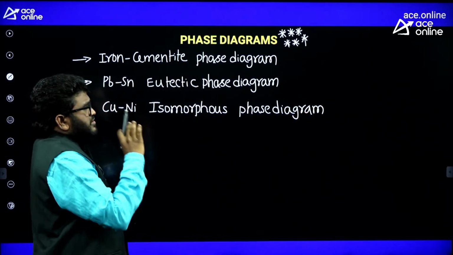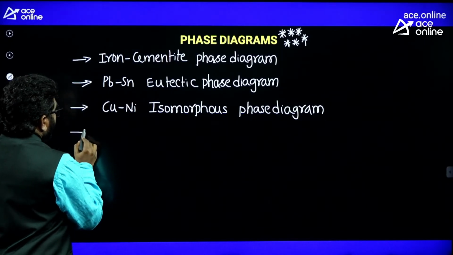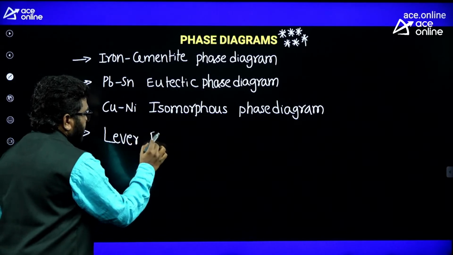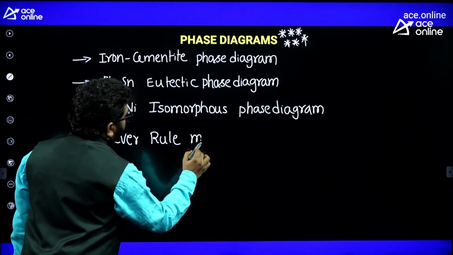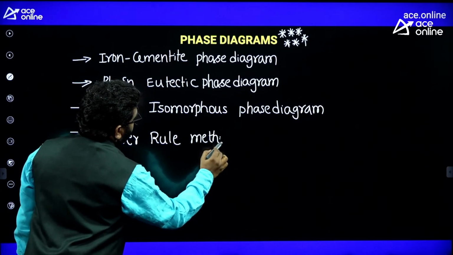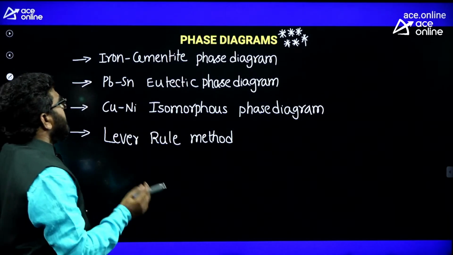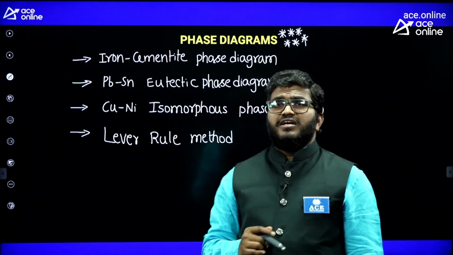So these three types of phase diagrams you should focus on, including numericals from the lever rule concept. And for the iron cementite phase diagram, theoretical concept questions they will also ask you.